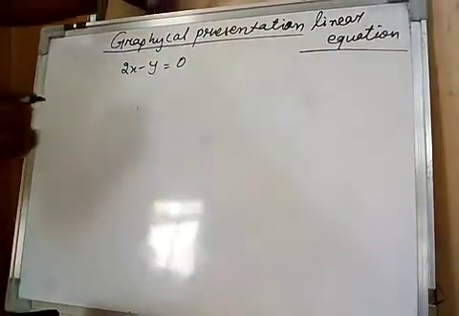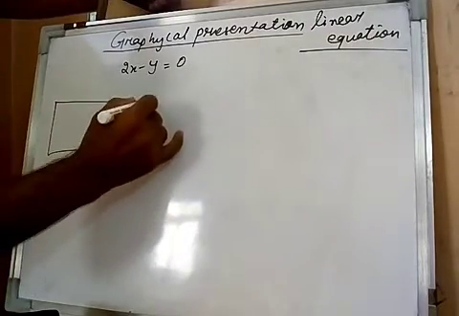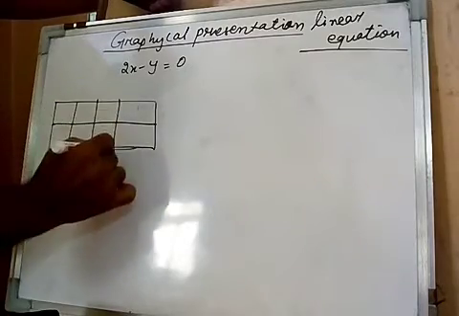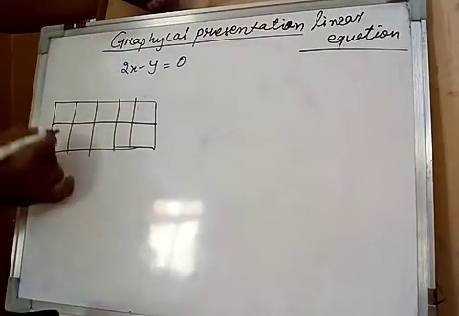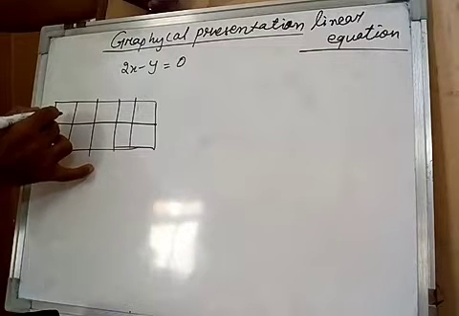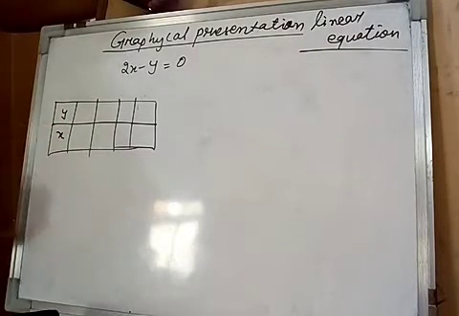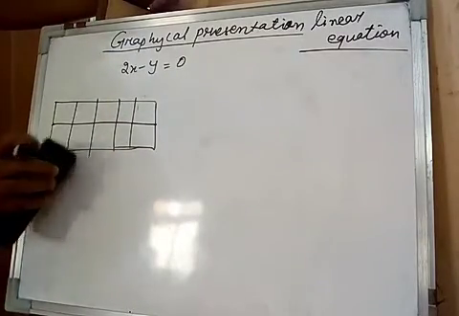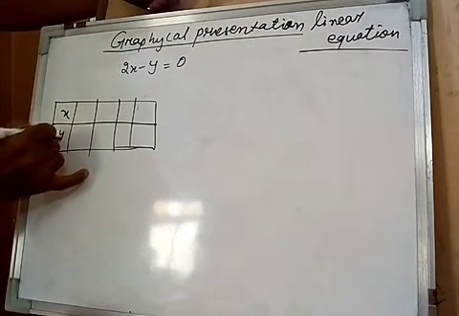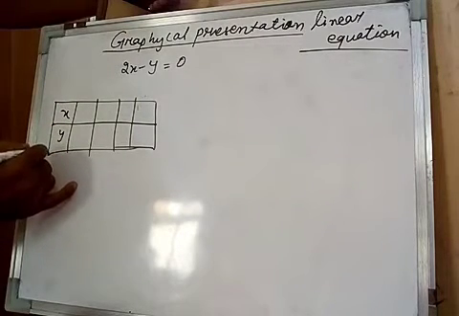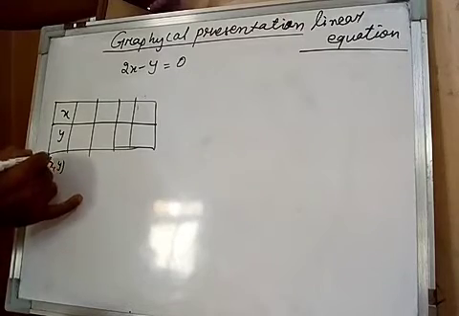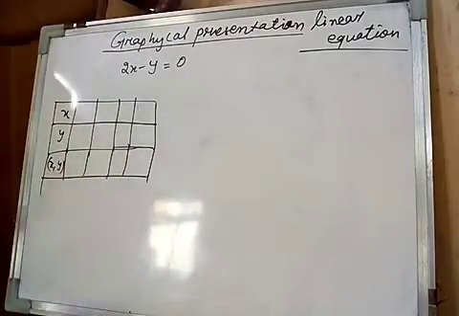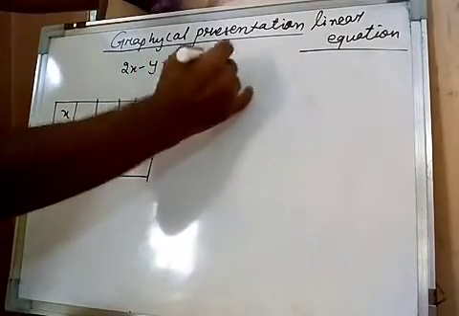How to put? So here first we will find the value of x and value of y. Then the coordinates will be what? x and y. Now we can solve this equation like this.